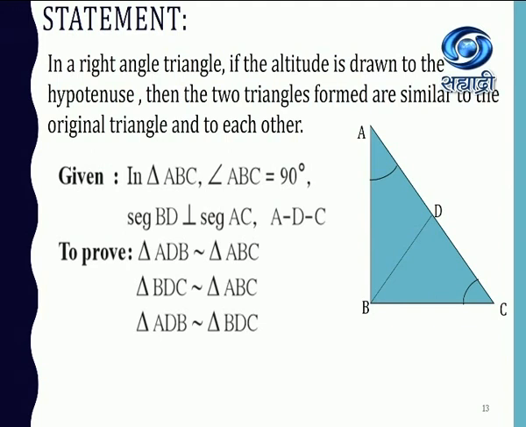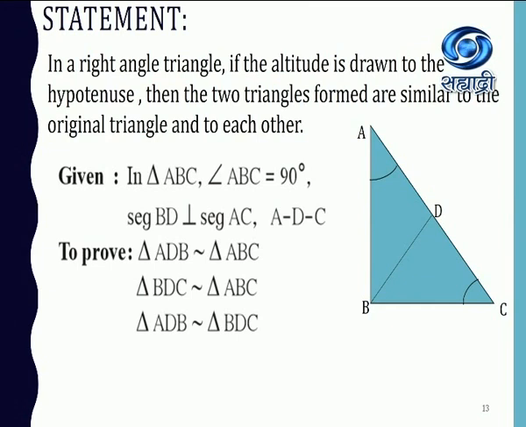Here the right angle triangle is ABC. The altitude has to be drawn from the vertex opposite to the hypotenuse, that is B. So when we draw an altitude BD on hypotenuse AC, we get two triangles out of ABC. One is ADB and the second is CDB. Here given is triangle ABC, where angle B is 90. Segment BD is perpendicular, that is the altitude drawn, to segment AC, which is the hypotenuse, such that D is between A and C.